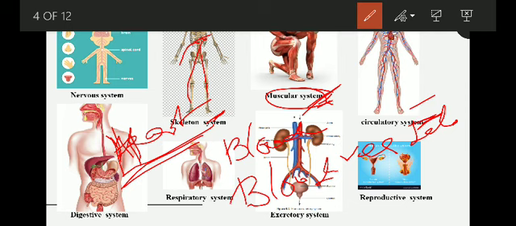So it carries oxygen. Whatever we breathe, oxygen goes into the lungs, then it mixes with the blood, and then that oxygen is carried to every cell of the body, okay. Then whatever we eat is also absorbed here and mixed with the blood, and it reaches every part of the body, okay. And then there it is utilized.